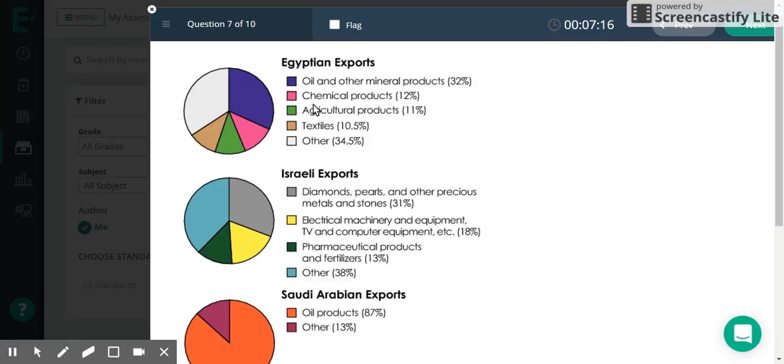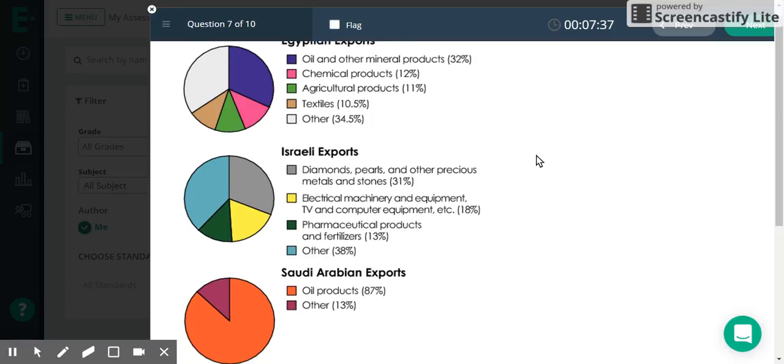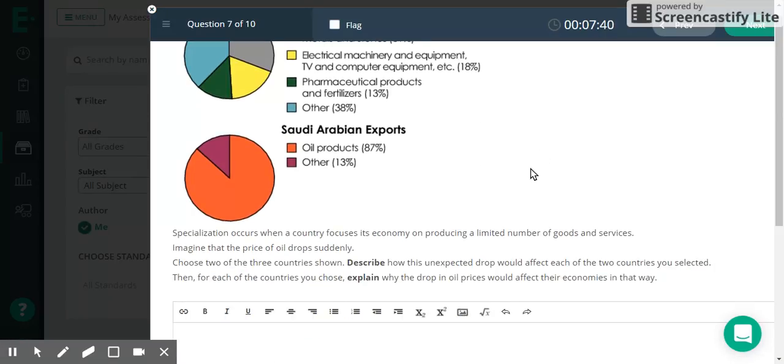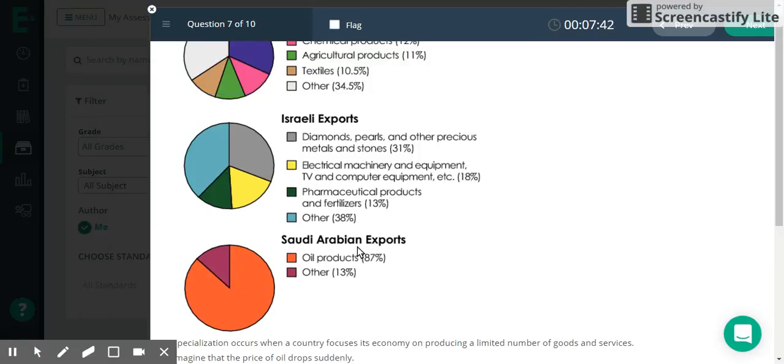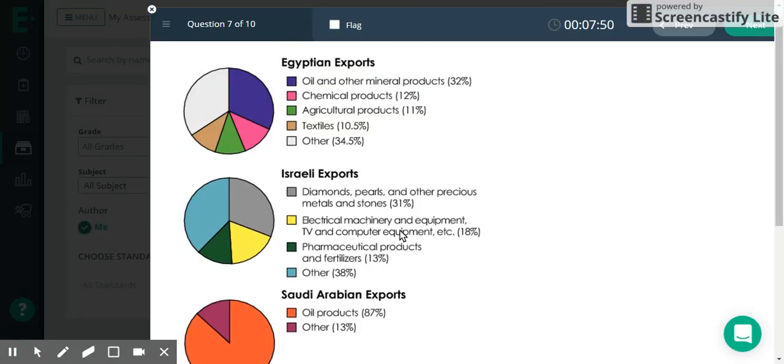And one of your answers could just be that they are impacted slightly because 32% are oil, and so the prices that they would make when they sell it would go down. Or you might say that they might try to focus on one of their other exports, like chemicals or agriculture. That could be something that they focus on instead. So that would be something that you would want to include in your answer: looking at this chart and identifying how oil's price going down would impact these countries, remembering that it's exports and remembering that as the price goes down, that's less money that they can make.